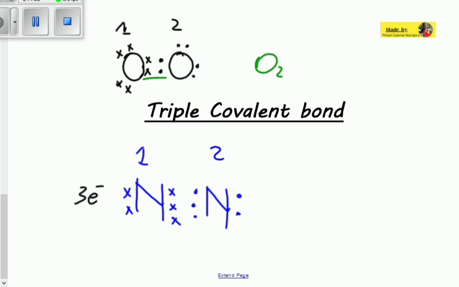Now this is more stable because it is now a compound of 2 nitrogens. So this is nitrogen gas. You can see that this is a triple covalent bond because there's an interaction here. This is the sharing of the 3 valence electrons of nitrogen.